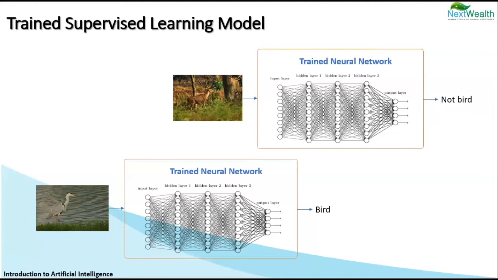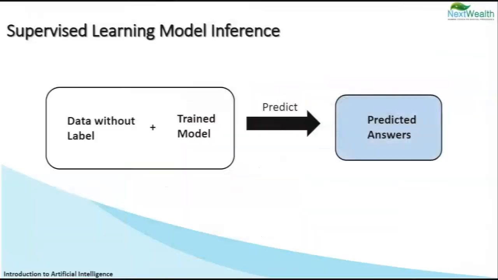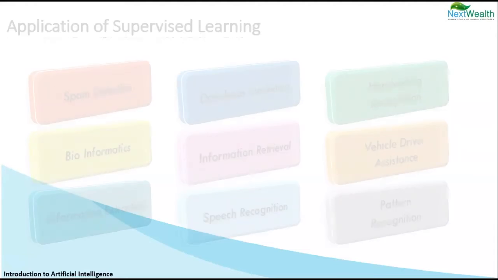It is because the model has already learned from the previous data that we have given it, and this time it uses it wisely. Back to our simple diagrammatic representation. What can we conclude with the supervised learning model? If data with outcome is given as input to a trained model, it processes and gives us predicted answers. The input data is an image which is not labeled, and we want the outcome to be predicted.